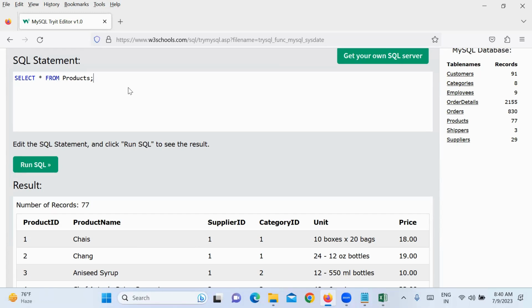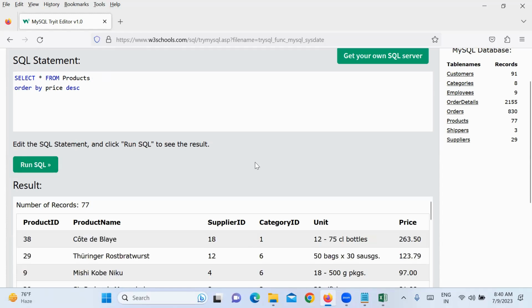Think. Select limit 2 means you will get only the first 2, right? So we need to write order by price, descending. You put the prices in descending order.